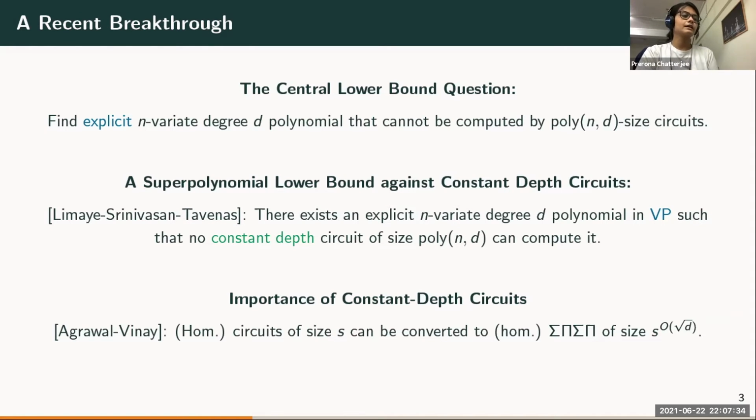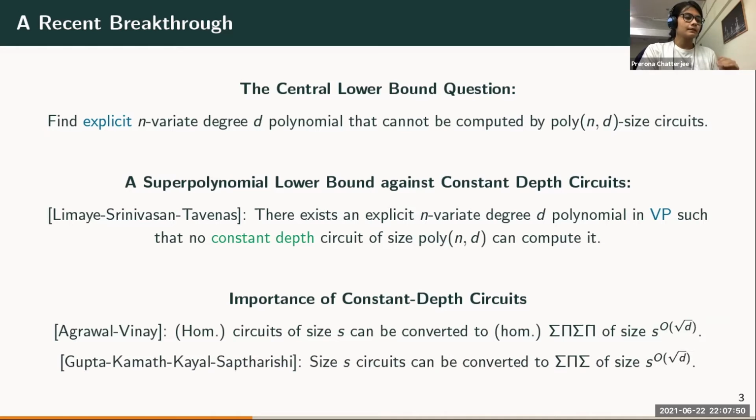So Agrawal and Vinay had shown that any circuit of size s can be converted to a depth 4 circuit of size s to the order root d. And if the original circuit was homogeneous, then the final circuit is also homogeneous. Later, Gupta, Kamath, Kayal, and Saptharishi showed a similar statement for depth 3 circuits. So any circuit of size s can be converted to a depth 3 circuit of size s to the order root d. And what is amazing is that the lower bound that Limaye, Srinivasan, and Tavenas give is actually tight for both of these models.